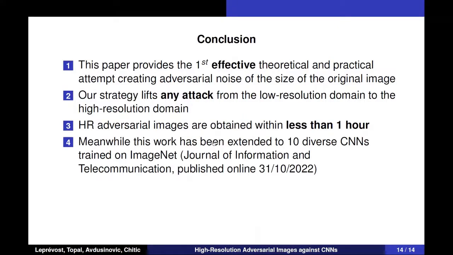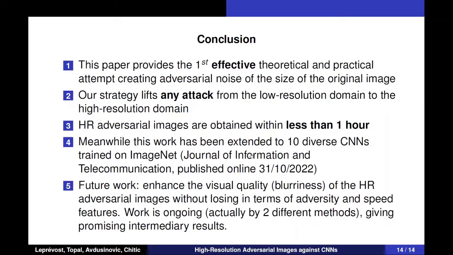Meanwhile, we extended this work and we tested on 10 well-known CNNs, and the results were published in the Journal of Information and Telecommunication last month. And this work led us to a lot of future work. In fact, we have seen that we can simply increase the quality of our high resolution adversarial images by getting rid of this blurriness. We came up with two different techniques and we are still working on that one. And we are still working on the speed of this attack. The results are promising, and hopefully we are going to present them at the next ACIDS conference.